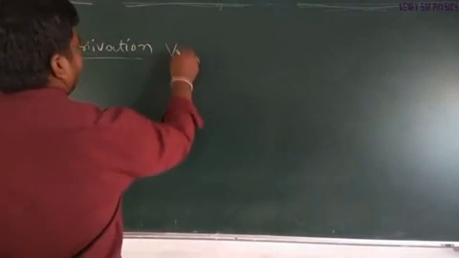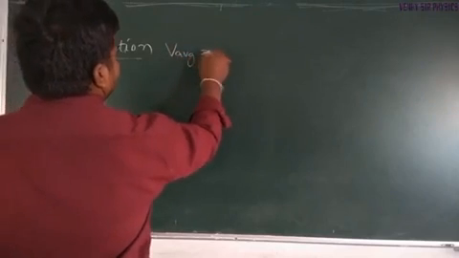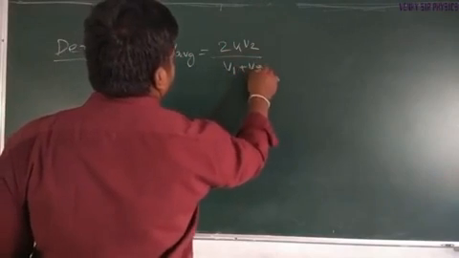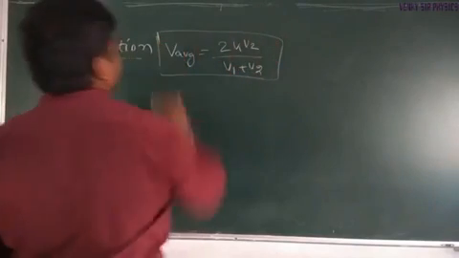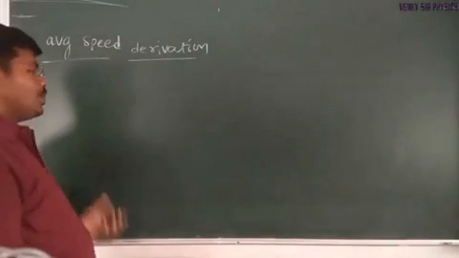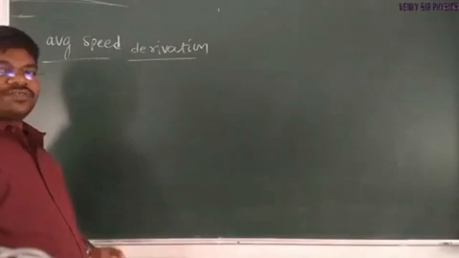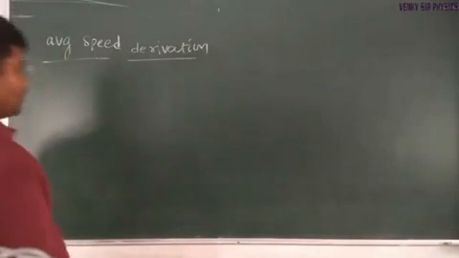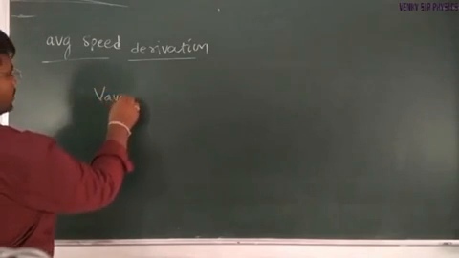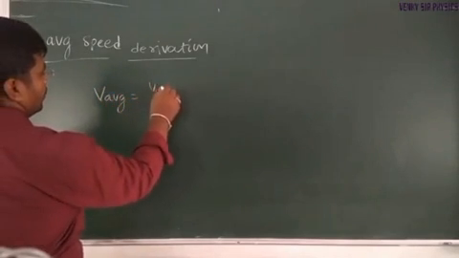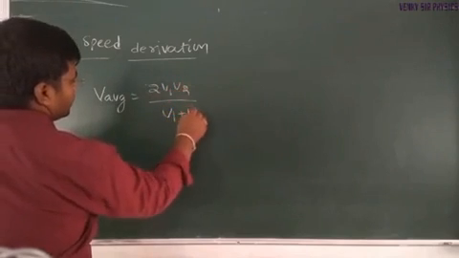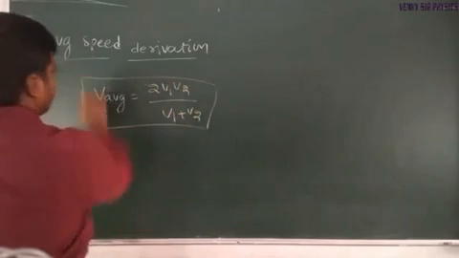Derivation: average speed is equal to 2v1v2 divided by v1 plus v2. Very important one for NEET and JEE. When a particle covers two equal halves of the distance in different times, the average speed is given by V average equal to 2v1v2 divided by v1 plus v2. So this we have to derive.